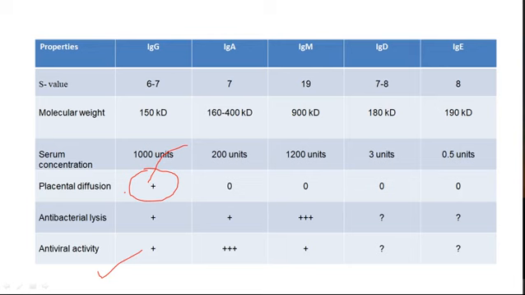Now, IgM reacts more in case of the bacterial infection. It is more active against the bacteria, whereas IgA is more active against the virus.